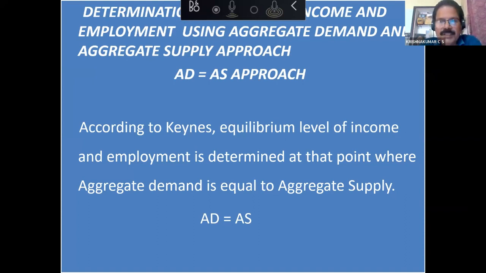See, before starting this, you can have a recall of aggregate demand and aggregate supply. Already the concepts are introduced to the children, so they very well know what is aggregate demand and what is aggregate supply. Just go for a recall of these two. Then you have to discuss what is this equilibrium. What is equilibrium actually? That concept has to be thorough to the children.